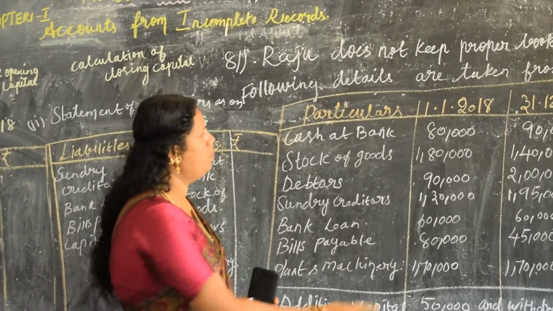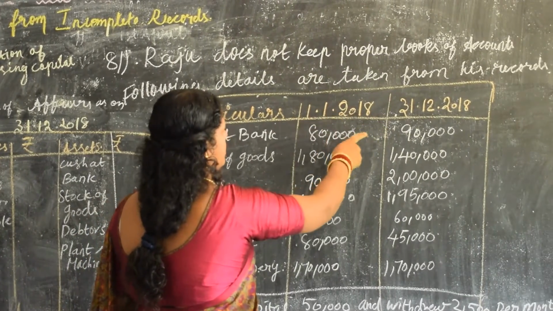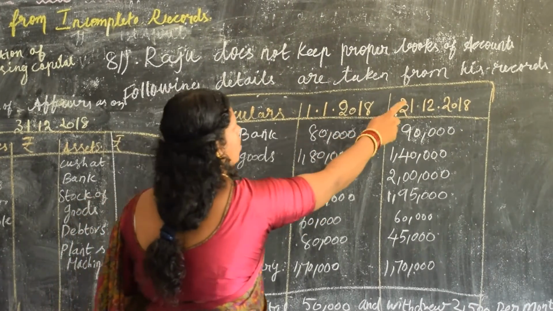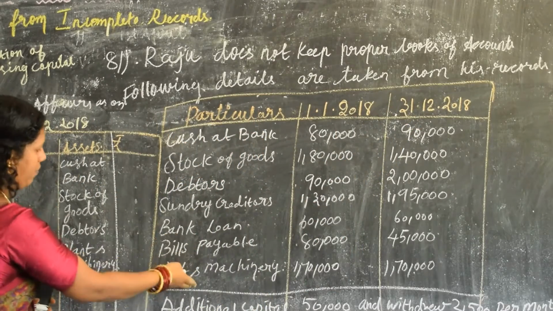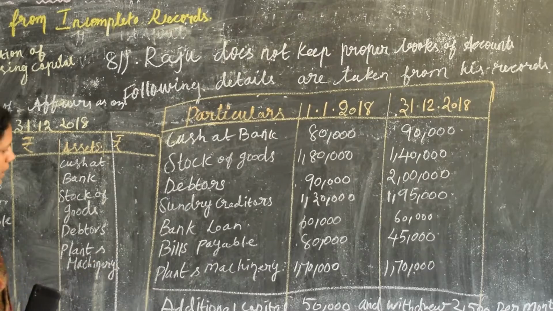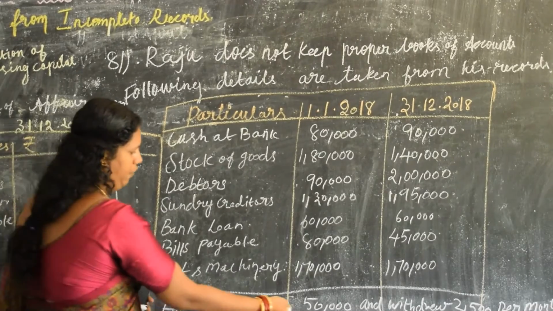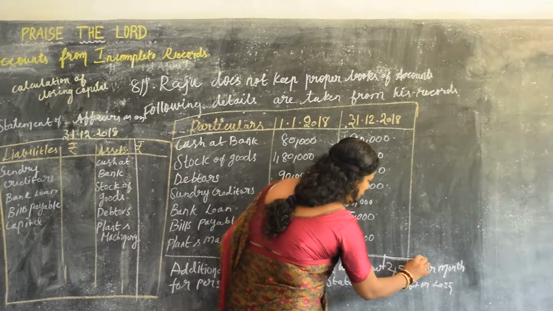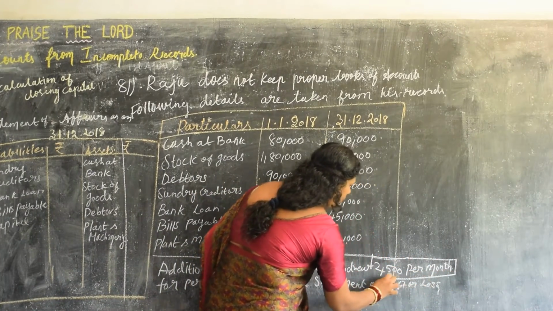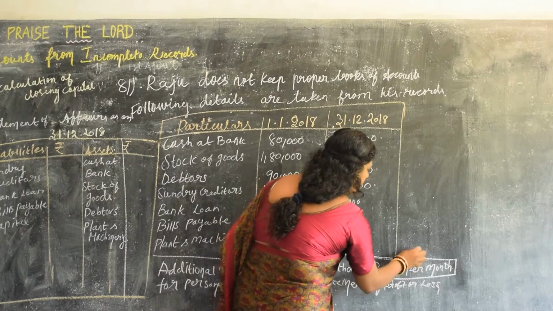Here there are two balances on different dates. One is on the opening date and one is on the closing date, of the same year. These are the particulars I have given. Just overview them. Then additional capital 50,000. Withdrew 2,500 per month. Note here. This is important.